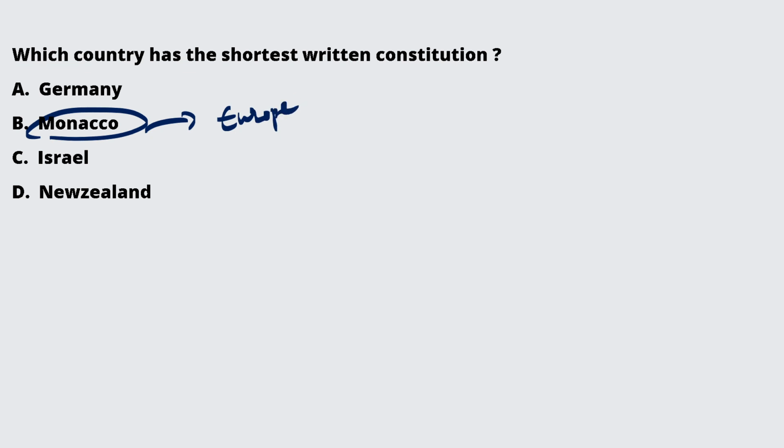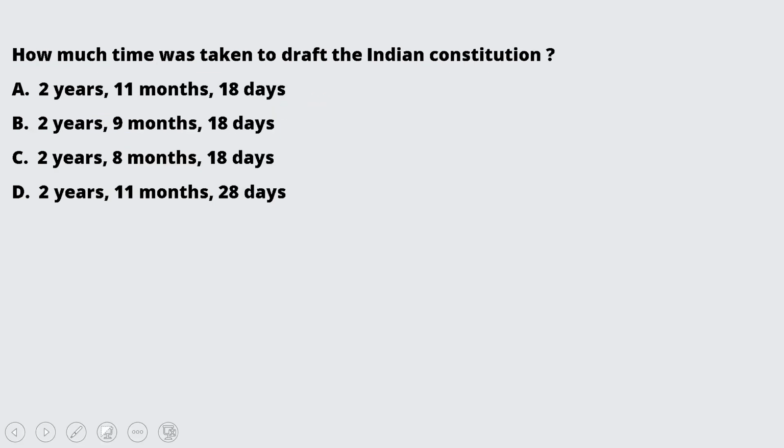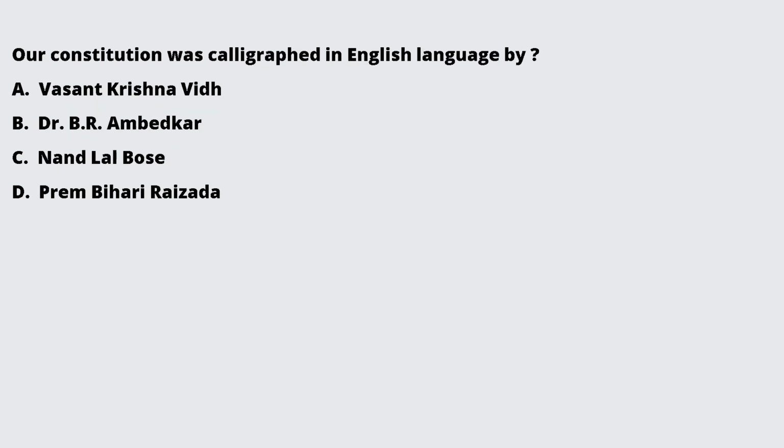How much time was taken to draft the entire Constitution of India? Yes, it's 2 years, 11 months and 18 days. Now, our Constitution was calligraphed in the English language, not Hindi, by Prem Bihari Raizada. And who calligraphed it in the Hindi language? Vasant Krishna Vaidya. Alright.